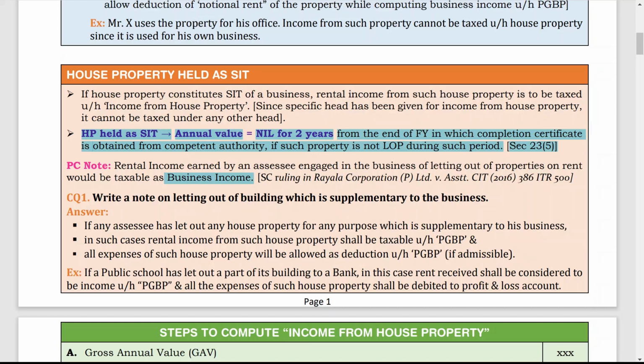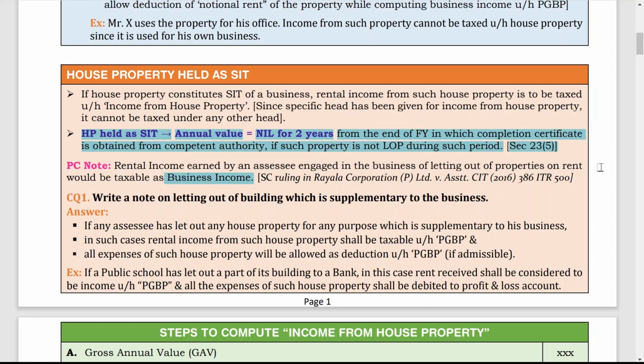After that you have to find out DLO, that is, deemed to be let out property, and pay tax on it. But if letting out of the property is the business of that person, then whatever rental income he is getting is taxable under the head PGBP.